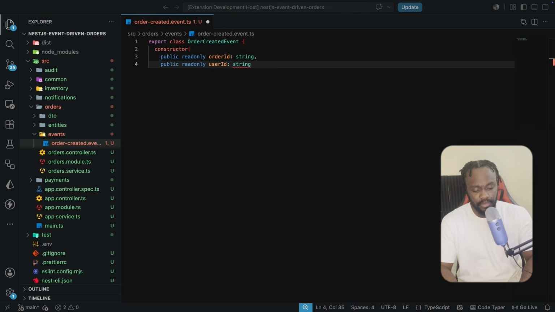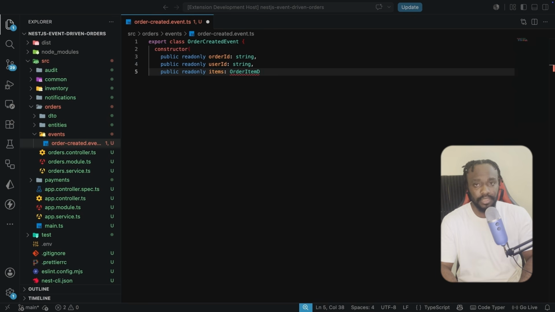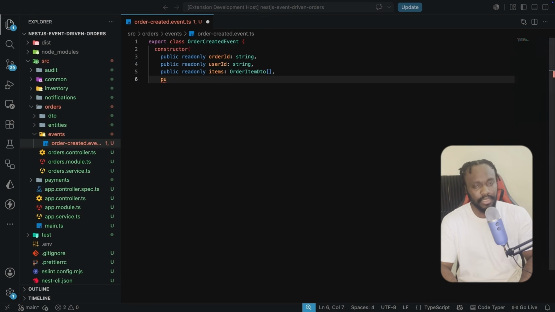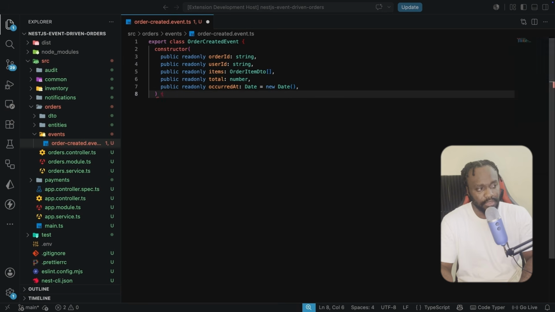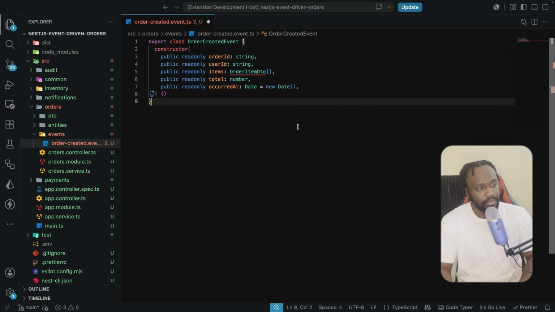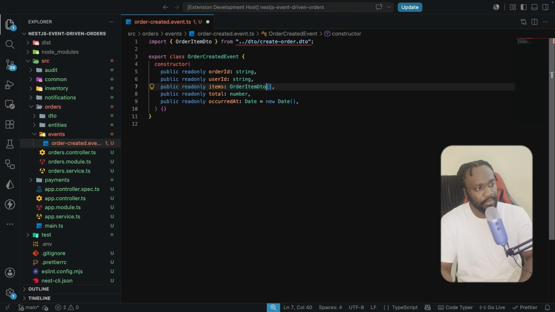And then we're also going to have public readonly items. Items is going to be of type OrderItemDto array, which we are yet to import. And then public readonly total, which is of type number. And then we have public readonly occurredAt, which is of type Date. And we're going to initialize this to be equal to a new Date, just like this. Let's do well to make sure we bring the OrderItemDto, so let's make sure that we import this.